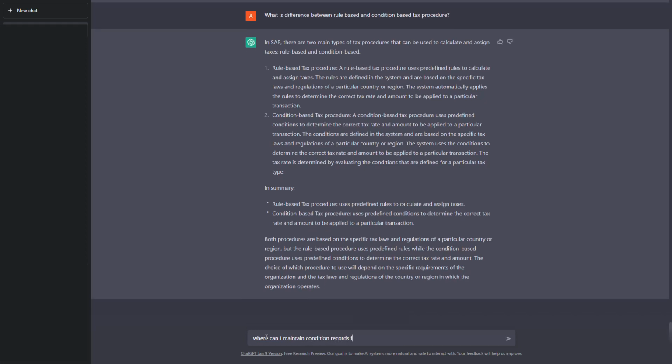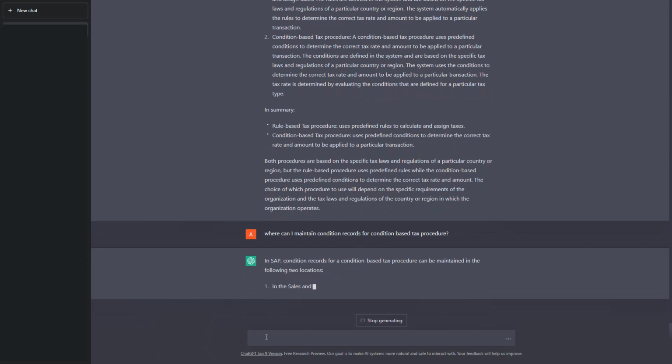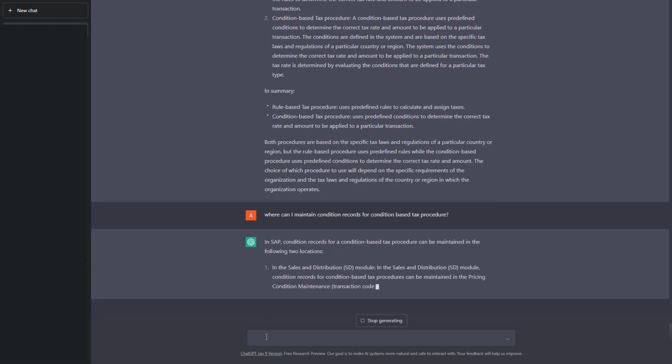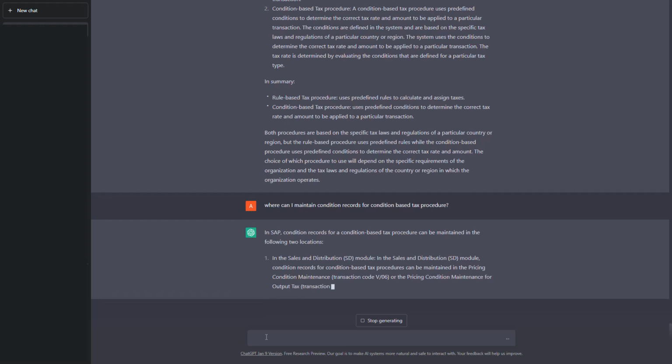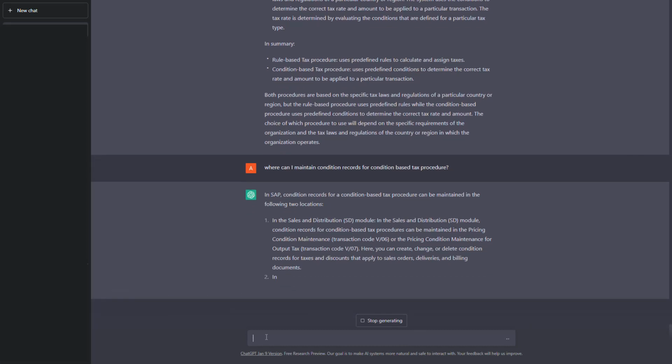Okay, maybe we'll ask, where can we maintain the condition records if we are using a condition-based tax procedure, and then we'll try to find out what the answer is. Okay, so here's the answer. It says condition records for a condition-based procedure can be maintained in two locations. Sales and distribution module: condition records for condition-based tax procedure can be maintained in the pricing condition maintenance. Okay, it says V/06 and V/07.